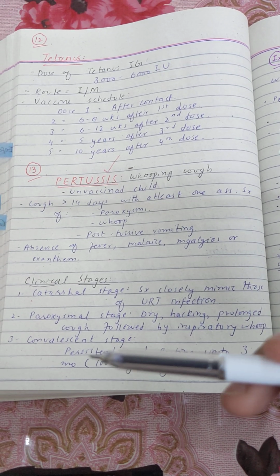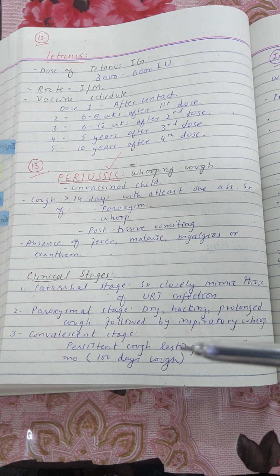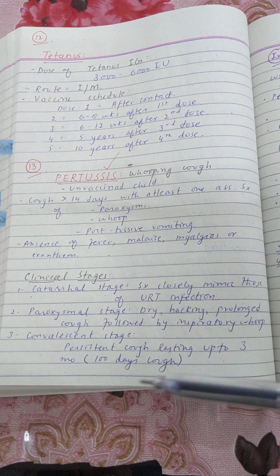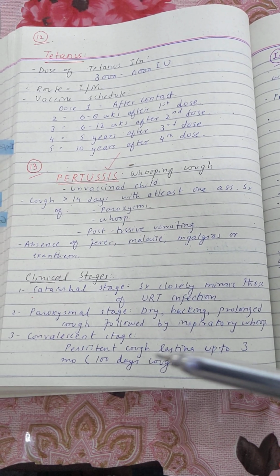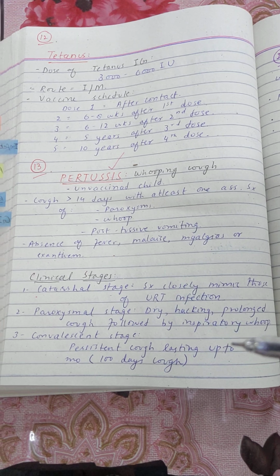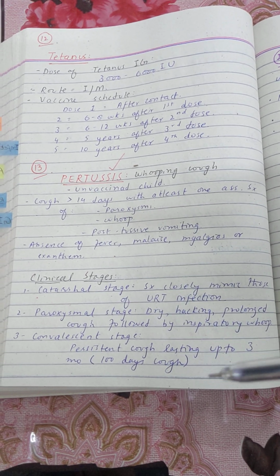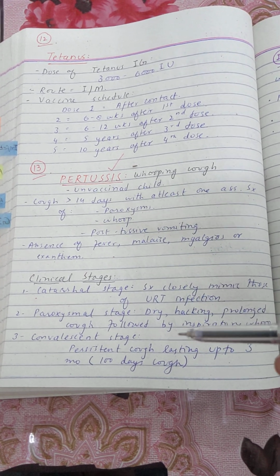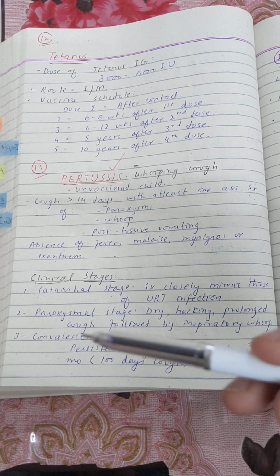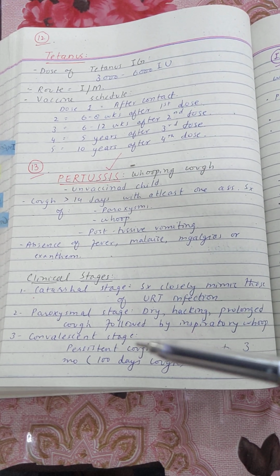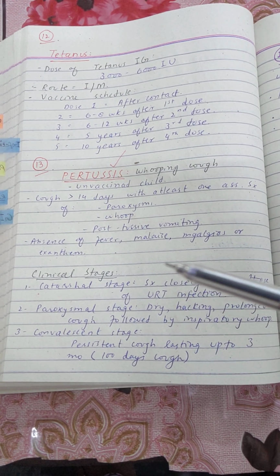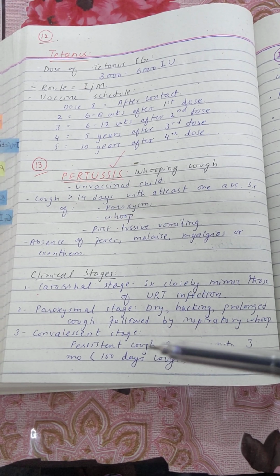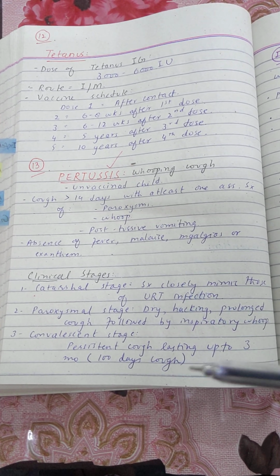And the third is the convalescent stage, and this stage consists of persistent cough that is lasting up to 3 months, and that is why it is called 100 days cough. So sometimes it is a viva question, what is 100 days cough. So that is the cough of pertussis in a convalescent stage, and this is a persistent cough lasting up to 3 months after the paroxysmal stage. So catarrhal stage, paroxysmal stage and convalescent stage, these are the three stages of pertussis that you should know about.